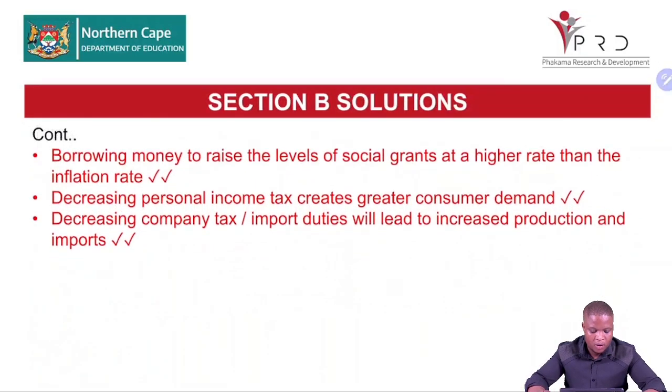Right, our answers are continuing. Borrowing money to raise the levels of social grants at a higher rate than the inflation rate. Decreasing personal income tax creates more spending for consumers, more disposable income, more spending for us. Decreasing company tax or import duties will lead to increased production and imports. That means there will be more money in circulation.